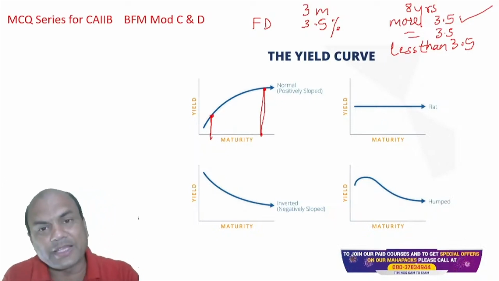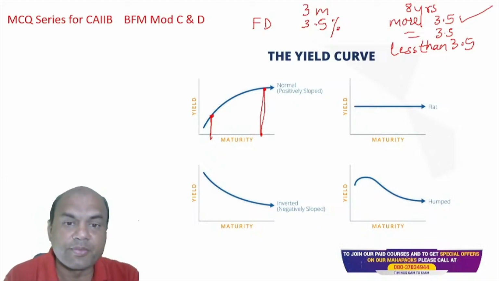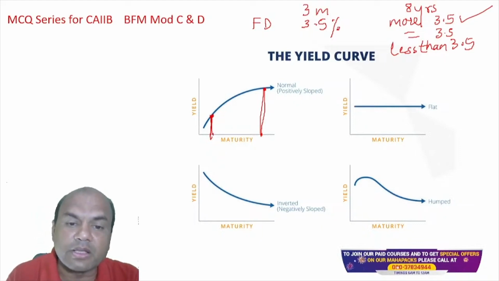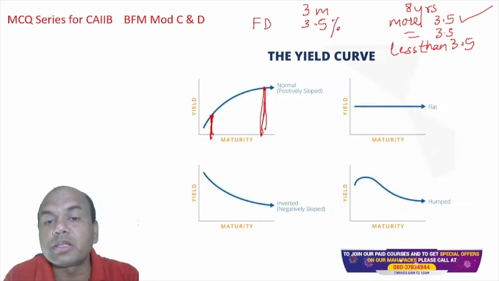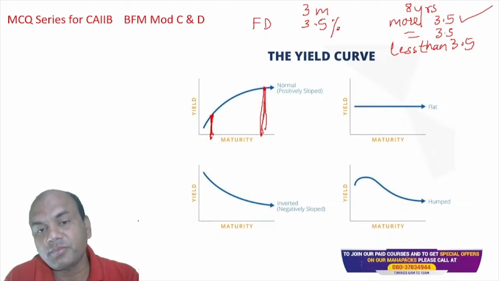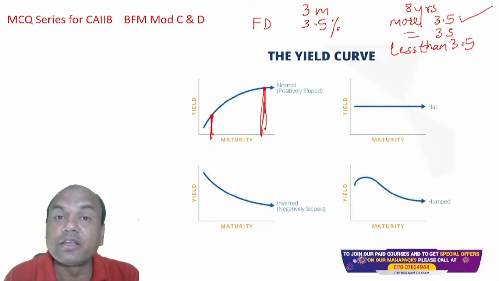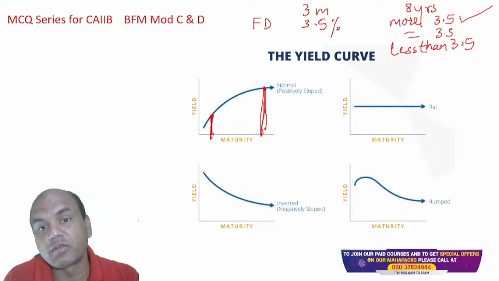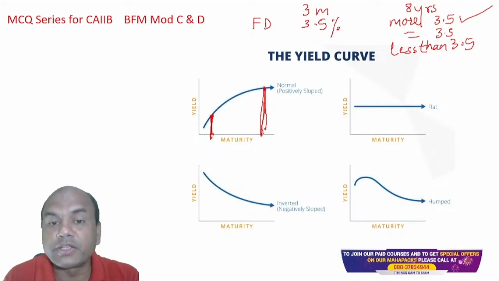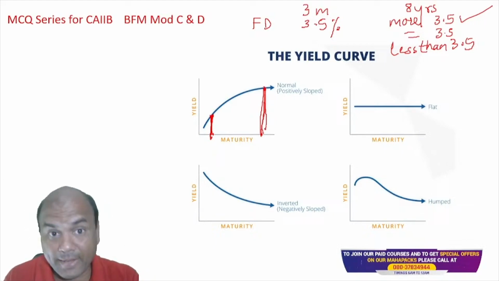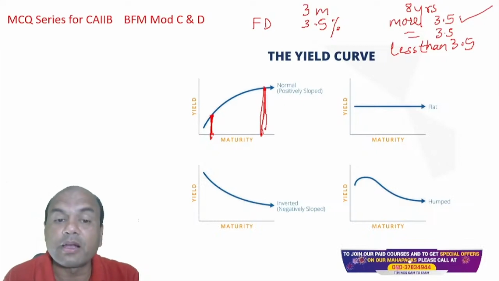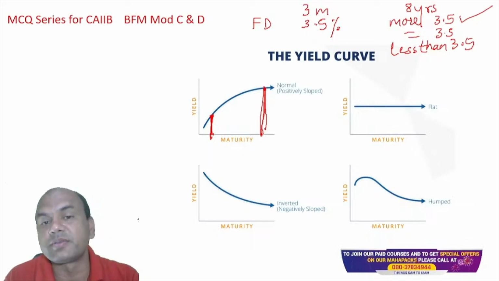Now apply the same logic to bonds. Bonds with the lower maturity will have lower interest. Bonds with the higher maturity will have higher interest. This is a normal yield curve. Now this is possible when here we assume something. What do we assume? We assume that the country will grow upwards. Getting this point? If my country is growing upwards, only then this is possible.